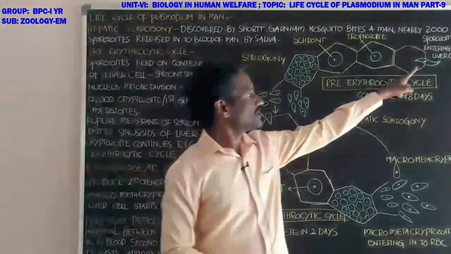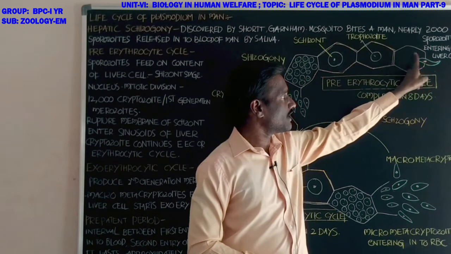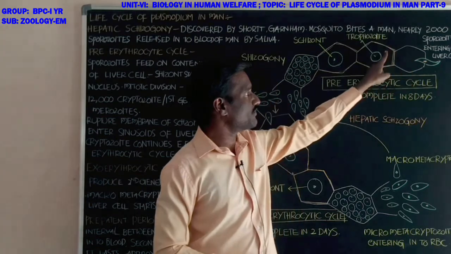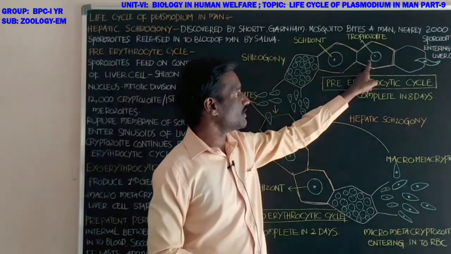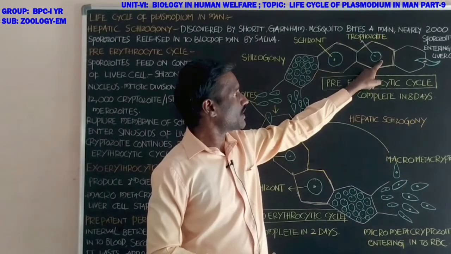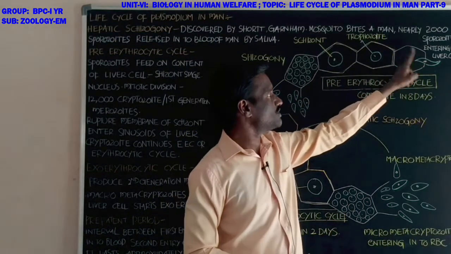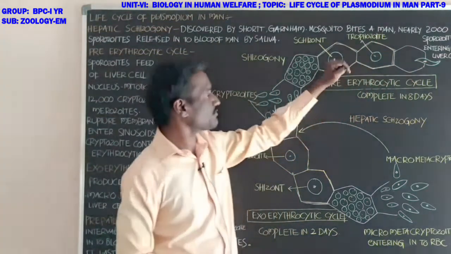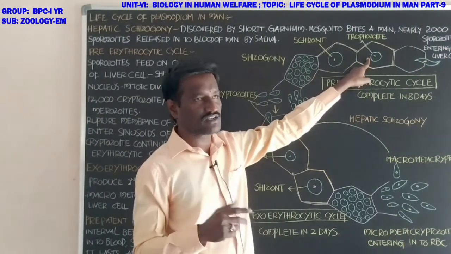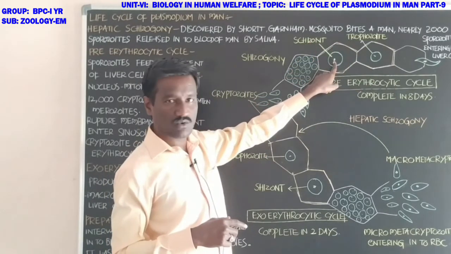Now, the pre-erythrocytic cycle. Firstly, the sporozoite enters into the liver cell for feeding, depending on the cytoplasm content present in the inner part of the liver cell. Next, it goes into the trophozoite stage. The sporozoite develops into a trophozoite, which becomes larger, assumes a spherical shape and is now called a schizont. The schizont has a nucleus.